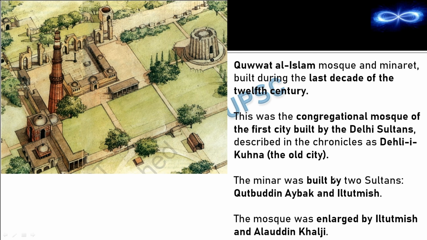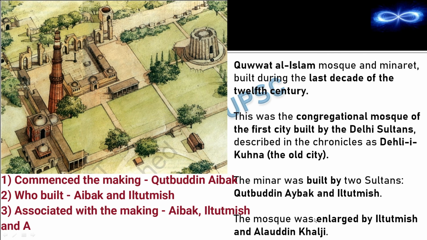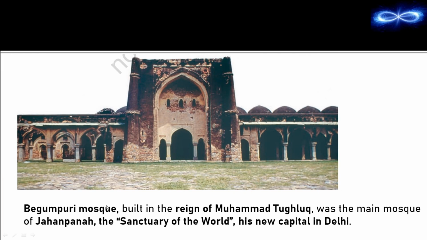And here the mosque was already built and completed. Even if it was not enlarged, it was a complete structure. So who built, in the sense, you will have to write only these two names. And who all were associated means you will have to write all these three names: Aibak, Iltutmish and Khilji. So you need to look at every single word given in your question, and according to that you need to answer the question. The next is Begumpuri Mosque.